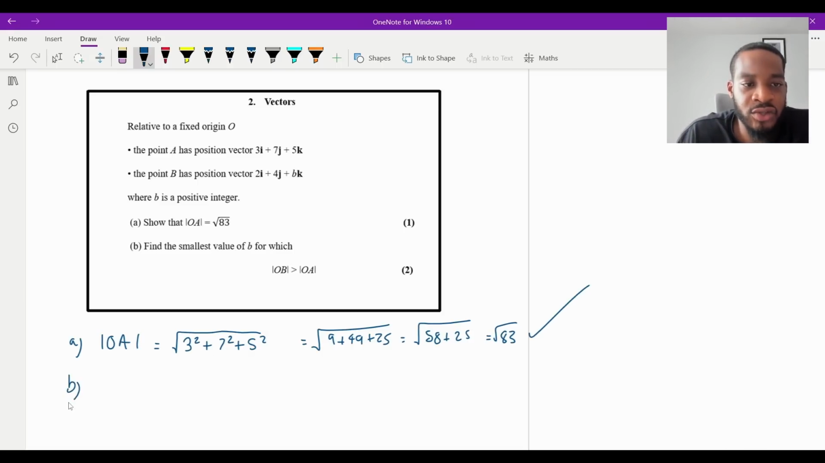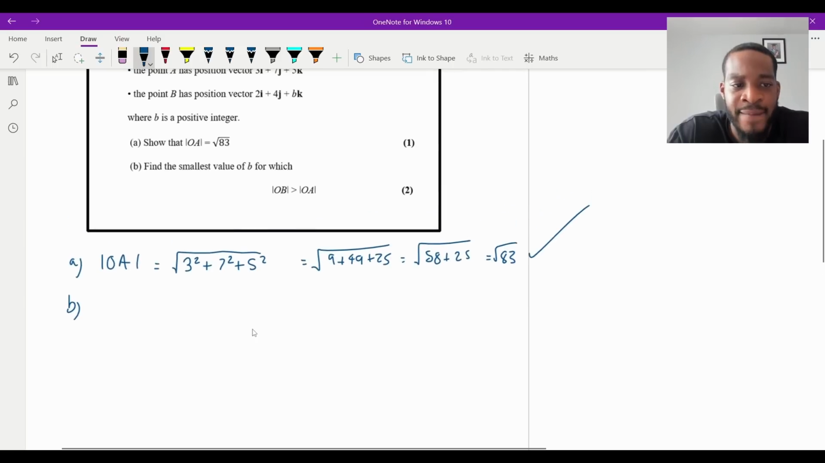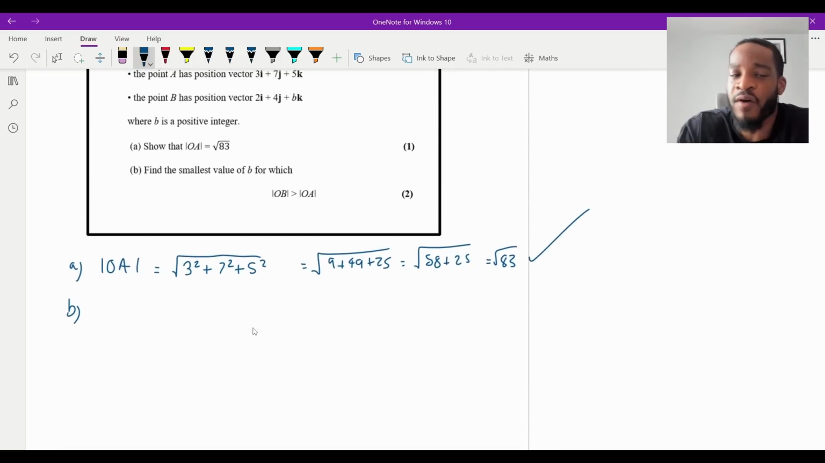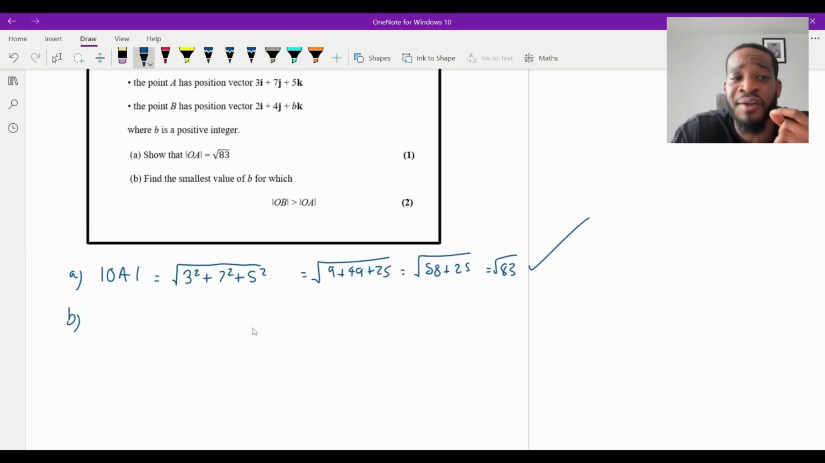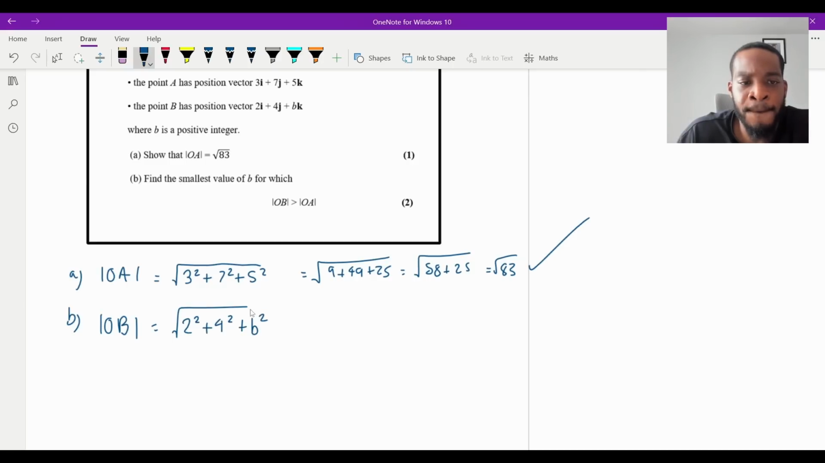Part B says, find the smallest value of b for which the magnitude of OB is greater than the magnitude of OA. Now, this is not too bad. We have the magnitude of OA, it's the square root of 83. I just need an expression for the magnitude of OB, which I can find because I've got each of the components. Obviously, the k component is algebraic, but it's fine. So I'm going to do, firstly, the magnitude of OB, and that's going to be equal to the square root of 2 squared plus 4 squared plus b squared, isn't it? So doing that, that's going to be 4 plus 16 plus b squared, which is going to be the square root of 20 plus b squared, isn't it?